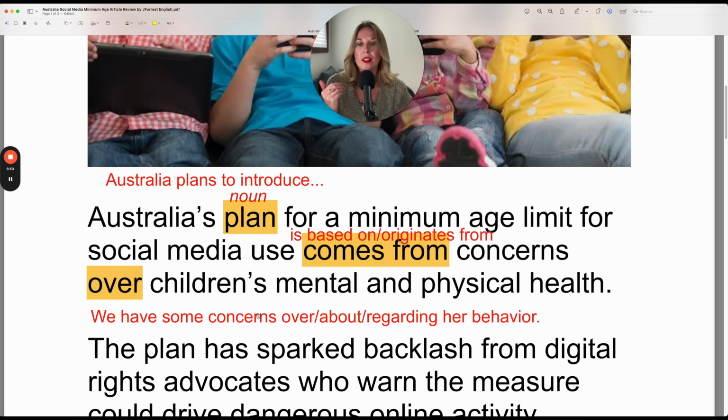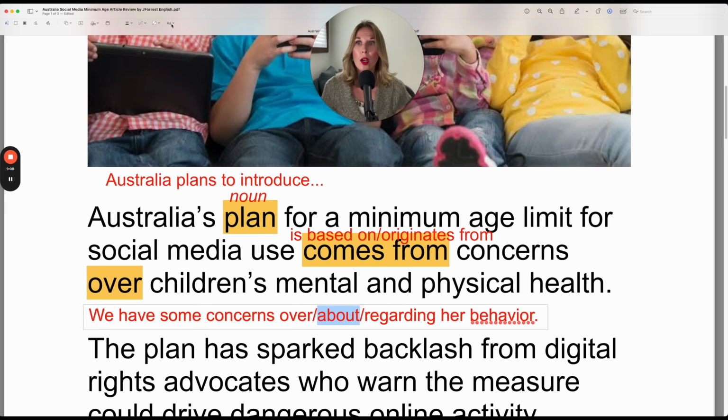Again, concerns is a noun. Concerns over her behavior. Concerns about. You may be more familiar with the preposition about. Concerns about her behavior. Or concerns regarding her behavior. All three are correct. Personally, I would say that about is the most common choice.